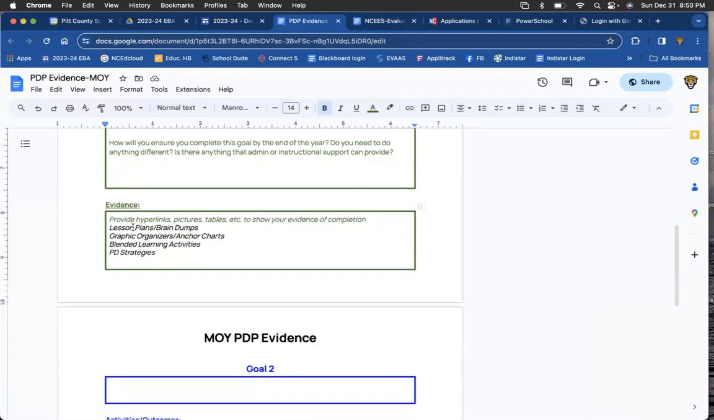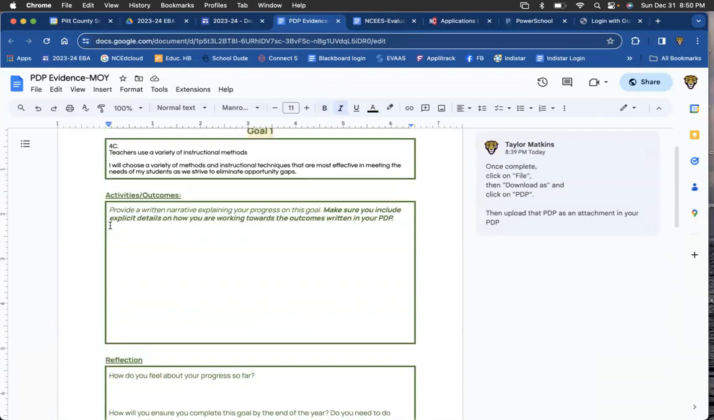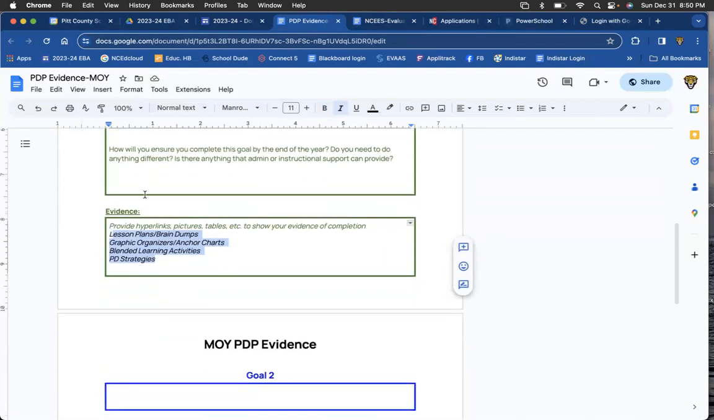And then what you'll do is you'll provide some hyperlinks, some evidence is really what it boils down to, some pictures or tables to show that, hey, look, I am working towards this. So what I've done right here, when it comes to this goal right here, I have given you some examples of some things that you can hyperlink in here for this goal.